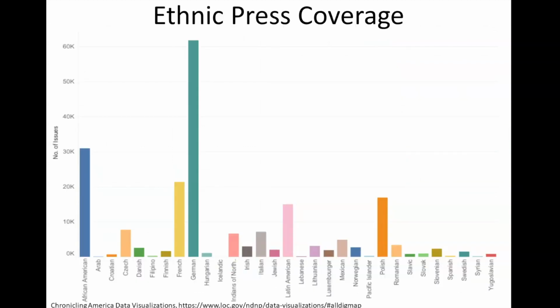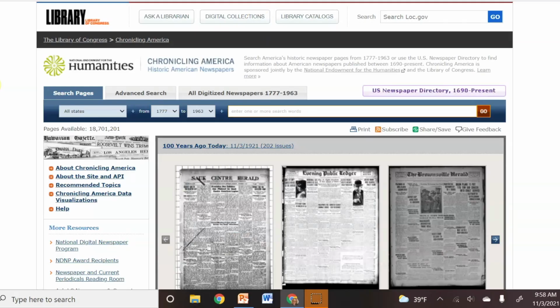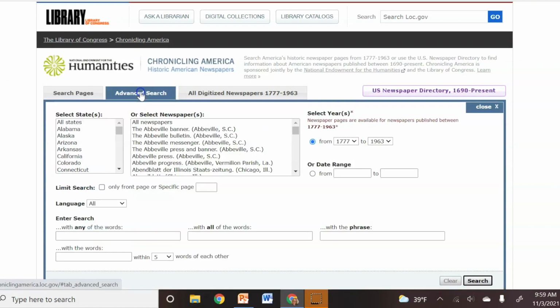Most of the newspapers are in the English language and are meant to reach either a general or a white audience, but there are digitized papers that represent several different ethnic groups on Chronicling America, including African Americans and German speakers. Back here on the site, I routinely bypass the basic search box here because I like the advanced search. Otherwise, I get way too many search results for not as specific a search.